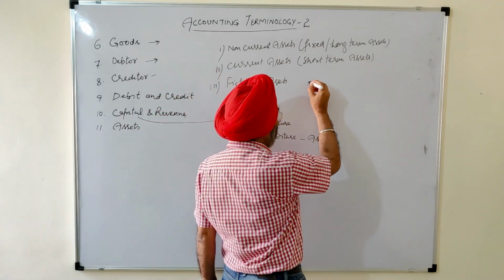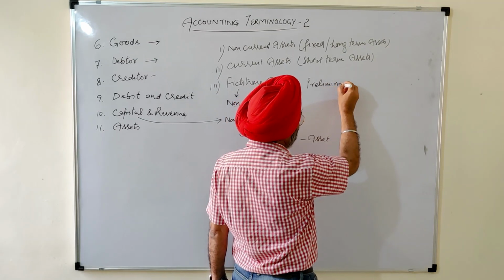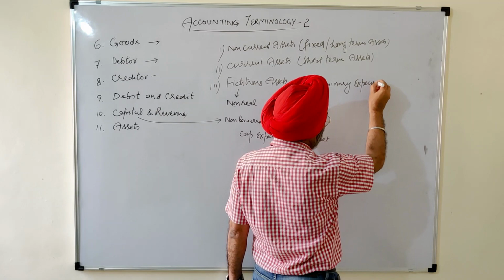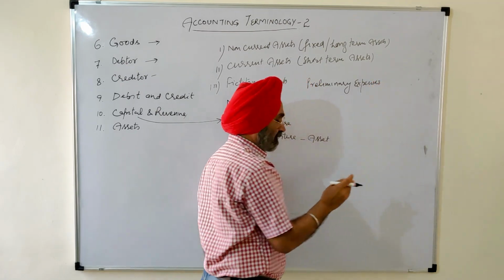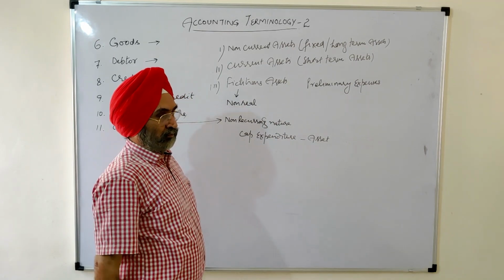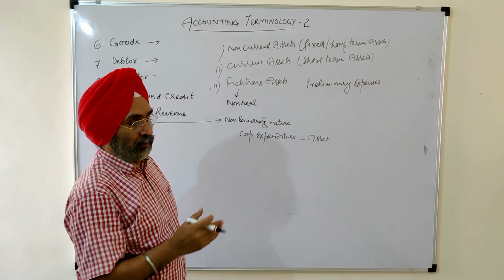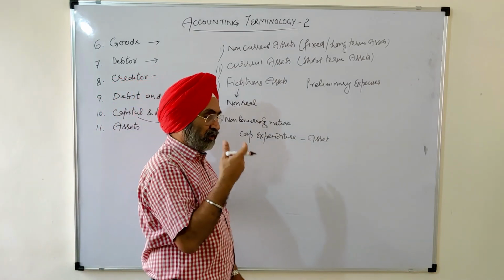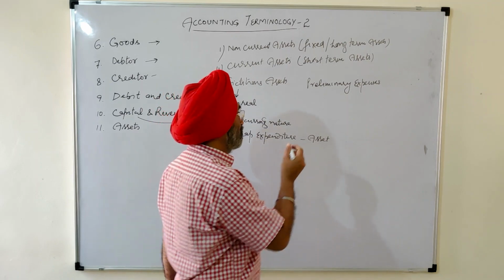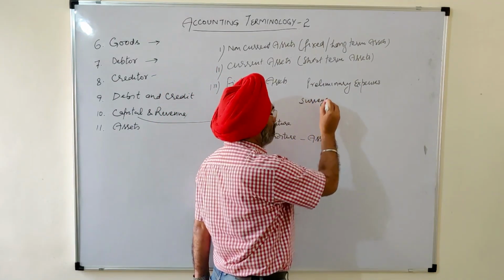One is preliminary expenses. These are expenses incurred before the formation of the company, before the formation of the partnership. We wanted to start the company, we wanted to start the partnership. But before the commencement of the business, we incurred certain expenses, like we conducted a survey whether to start the business or not.